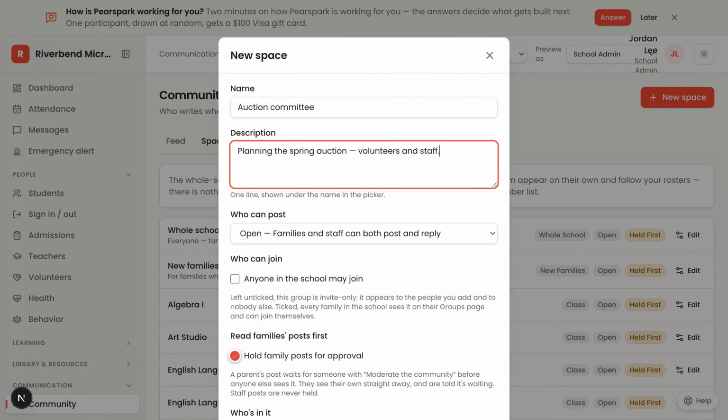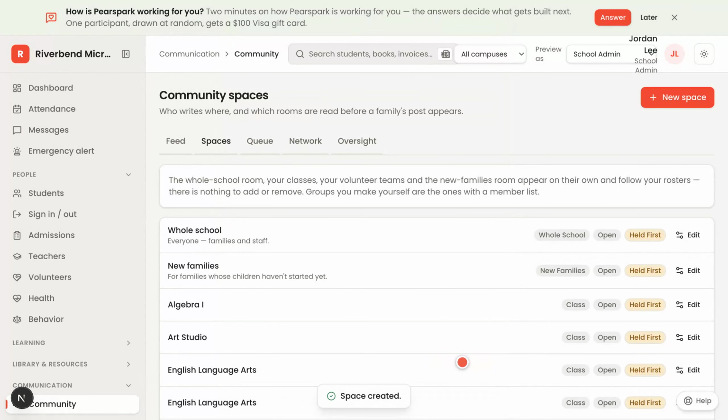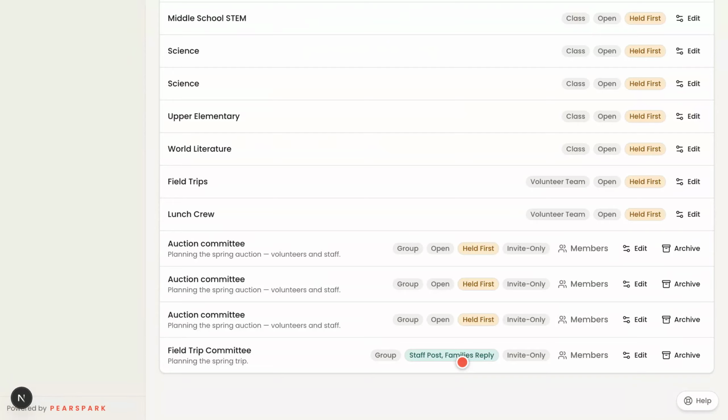Under who's in it, add the parents and staff. Nobody is told the room exists until something is posted in it. Create space. A group an admin fills by hand is invite only.